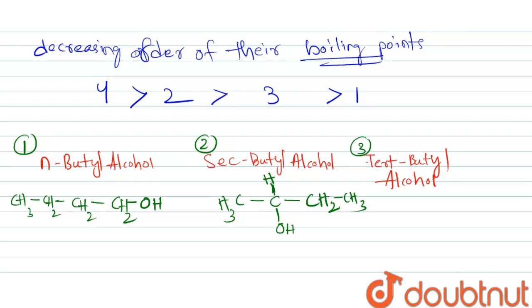In tertiary butyl alcohol, the hydroxyl group is attached to a tertiary carbon atom which is attached with 3 methyl groups. This is the structure of tertiary butyl alcohol.